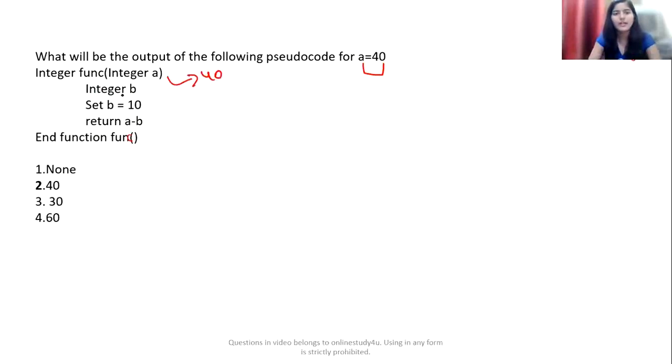Now here we are having an integer B, and B has been assigned to 10. Now this function is simply returning A minus B. So what is the value of A? 40. 40 minus 10 is going to give us 30. Okay. So look, see how easily we can do this.